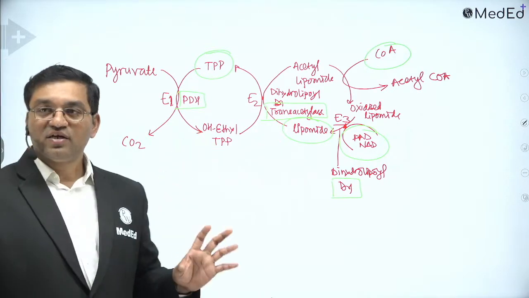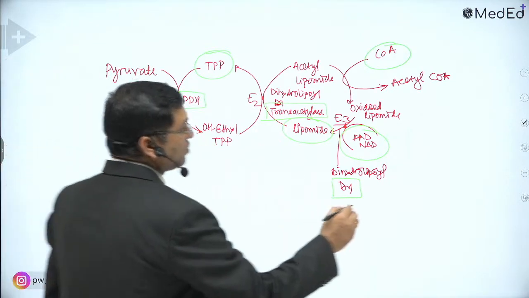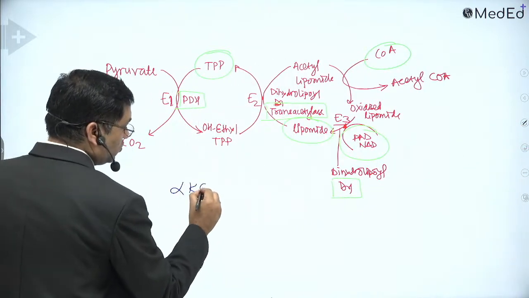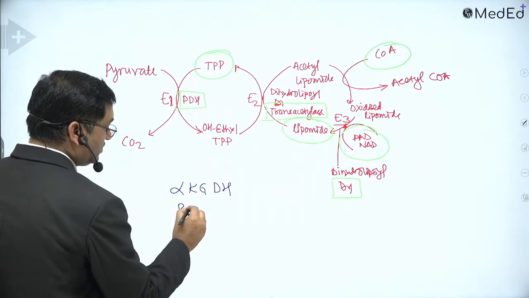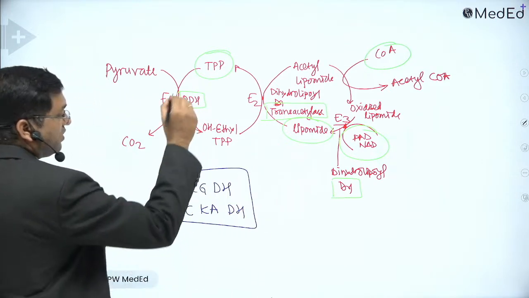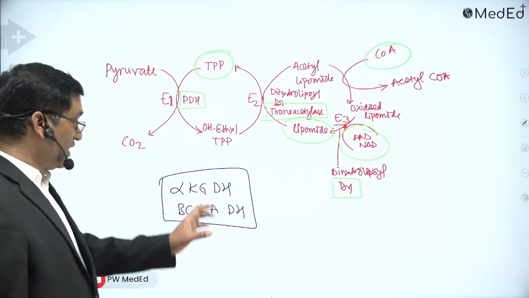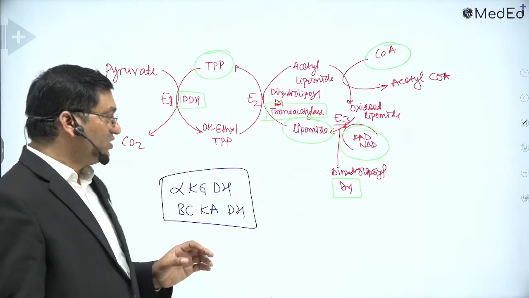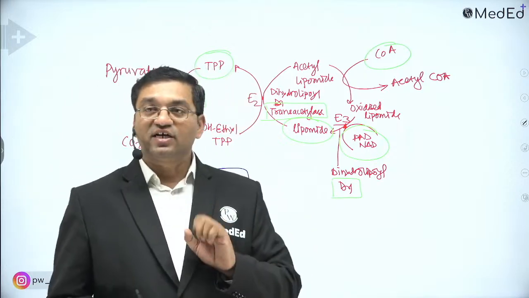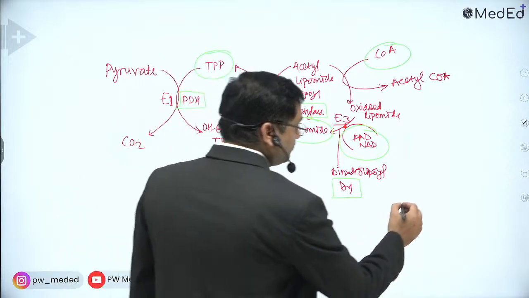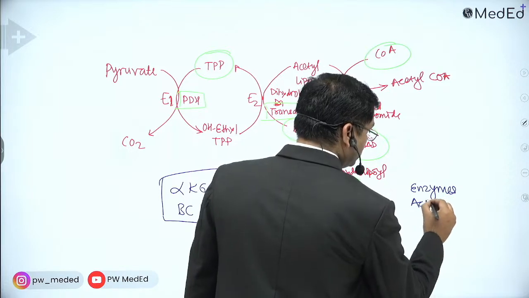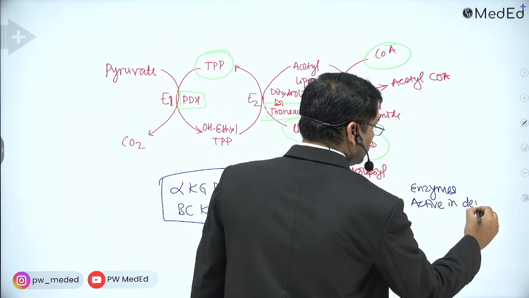Okay. What are the similar enzymes? Similar enzymes include 2 more: alpha ketoglutarate dehydrogenase and branched chain keto acid dehydrogenase. These are the 2 more enzymes which are similar to the pyruvate dehydrogenase complex. And how is it regulated? Remember at least 4 names: the enzymes which are active in the dephosphorylated state.